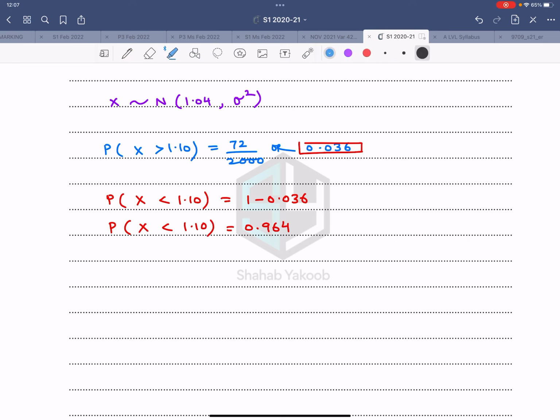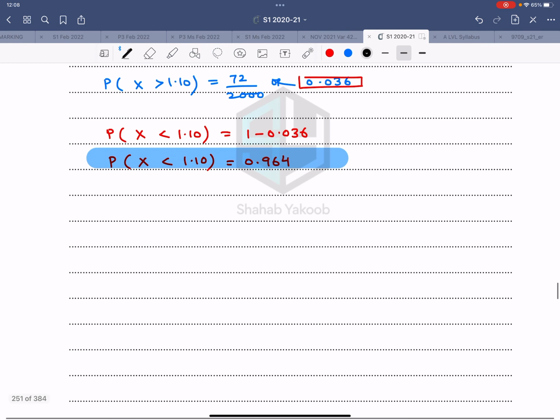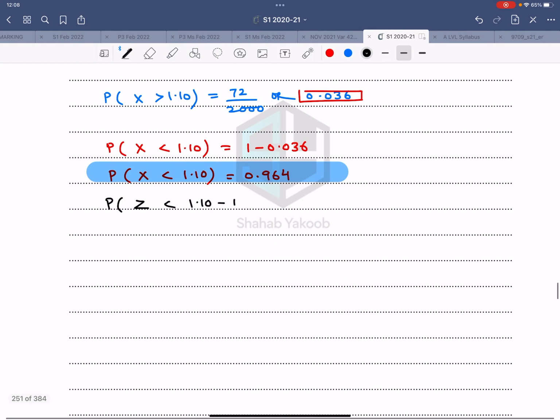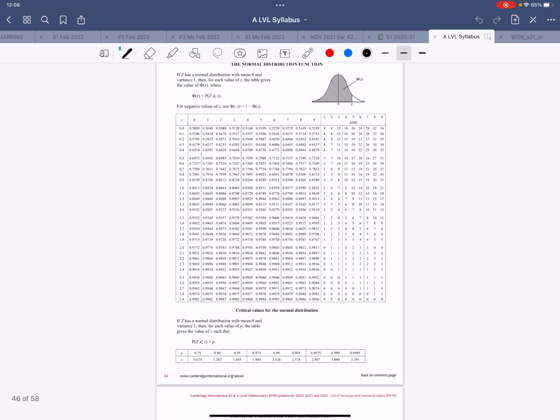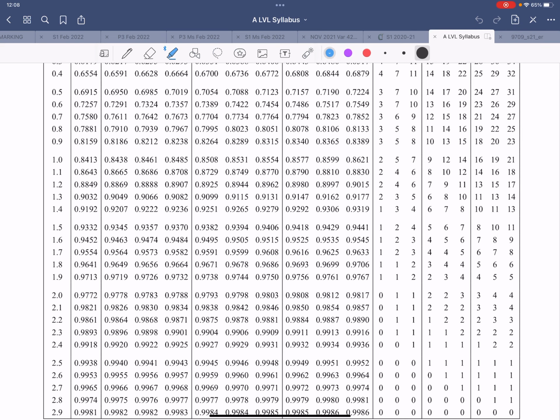Now it's in a suitable condition for you to carry on with the rest of the steps. Probability z is less than 1.10 minus 1.04 divided by sigma equals 0.964. Now we will go to the table, and let's locate this probability 0.964.